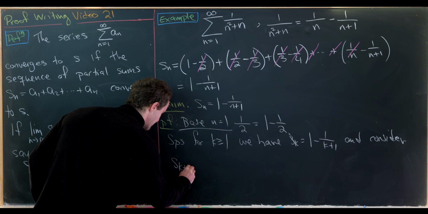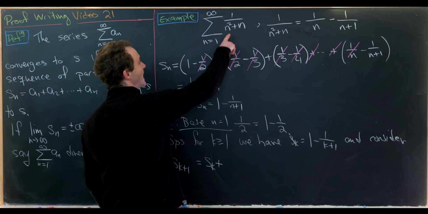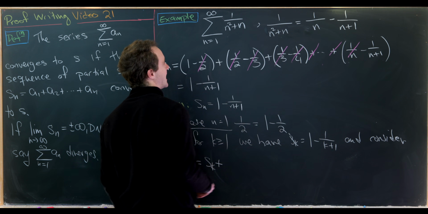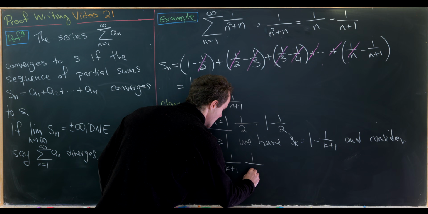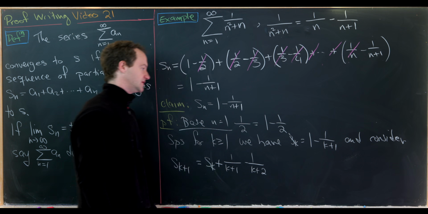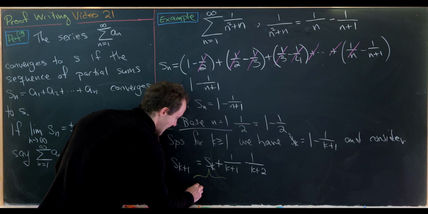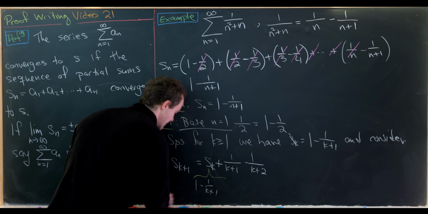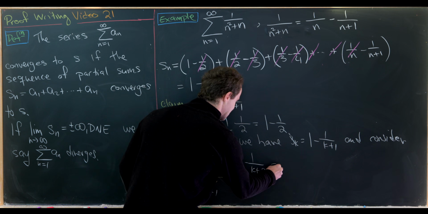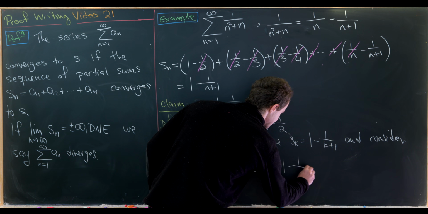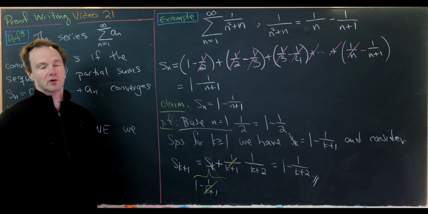So s sub k plus 1 will be s sub k plus the k plus first term, but we'll take this format for the k plus first term. So this will be 1 over k plus 1 minus 1 over k plus 2. Now we can use our induction hypothesis to rewrite this s sub k as 1 minus 1 over k plus 1, and we'll see that these 1 over k plus 1s cancel, and we're left with exactly what we need, which is 1 minus 1 over k plus 2. So that establishes this closed form here.